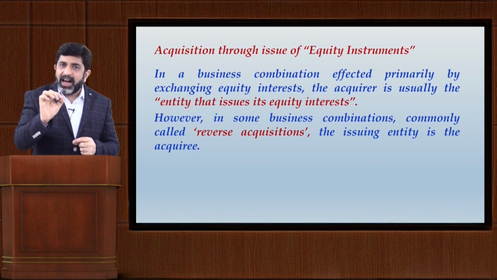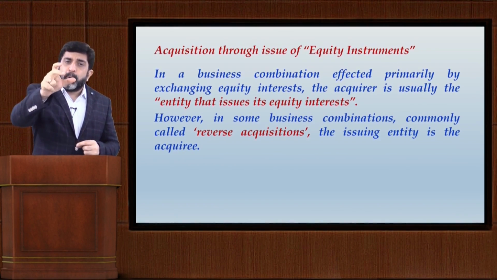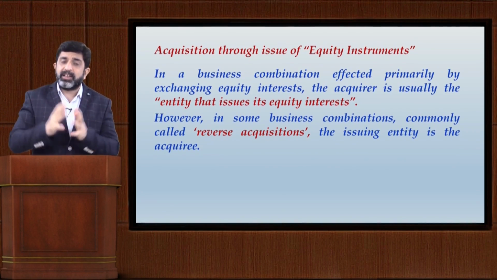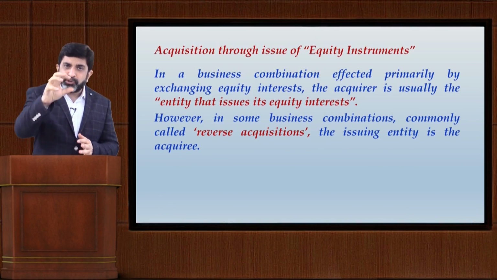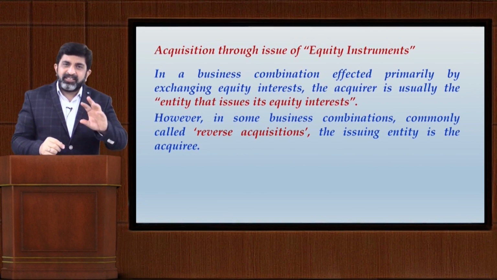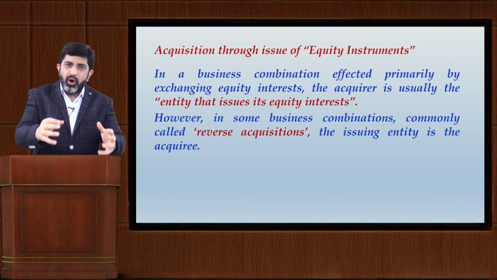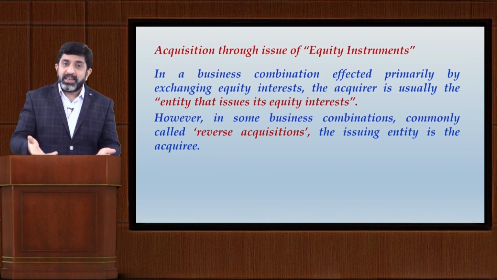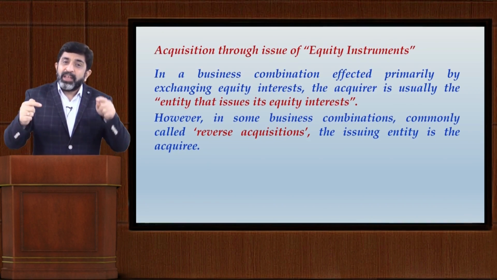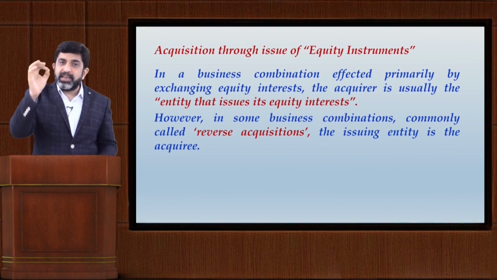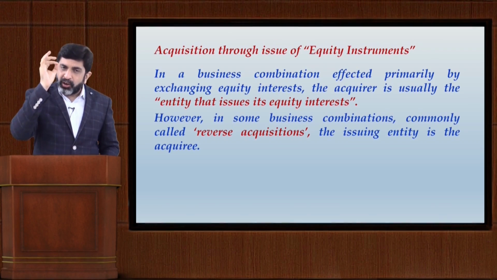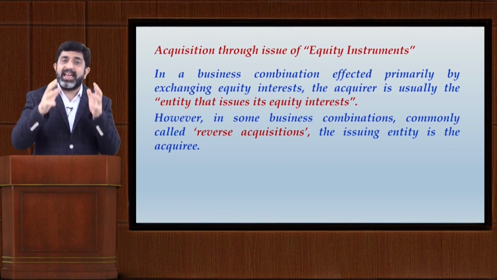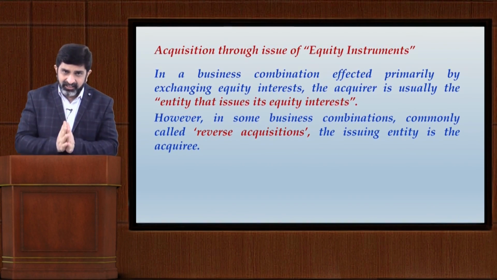I will simply ask you to find out what proportion of shares you are holding in X Limited after the acquisition is complete. If the percentage of shareholding in your hand is some 20-30% or something less than 50%, no problem. You don't control me in that case. That means X Limited continues to be called the acquirer because it is X Limited which will be exercising control over the entire combined business.